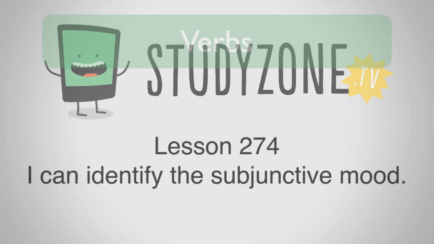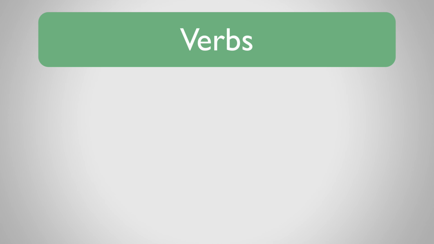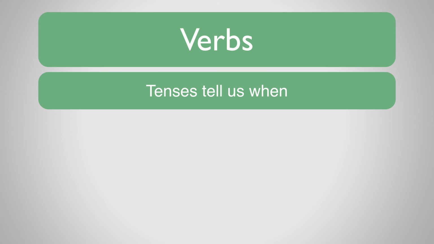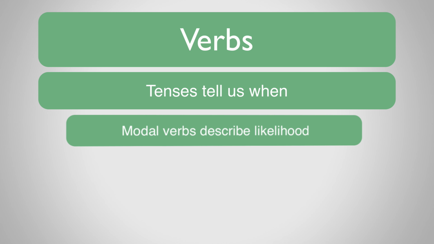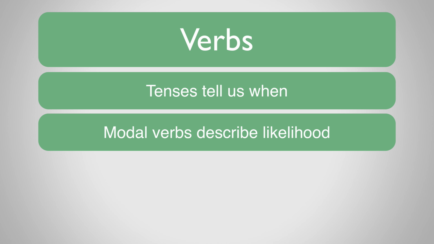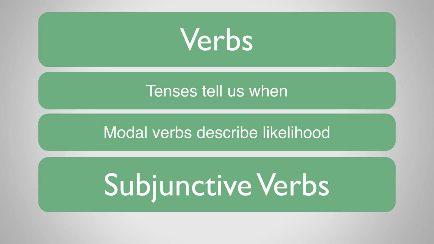We already know that verbs can tell us far more than just what is going on. The tense of a verb can tell us when something happened, or we can use modal verbs to tell us how likely something is to happen. In this lesson, we're going to learn about subjunctive verbs.